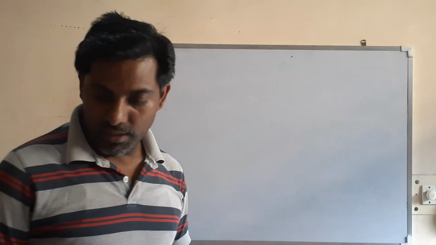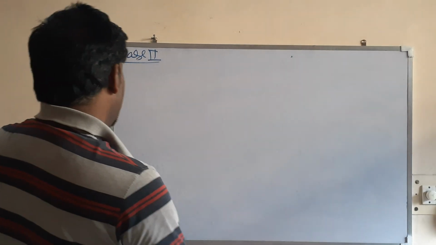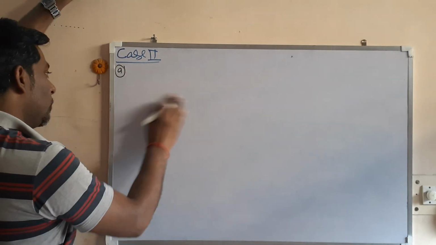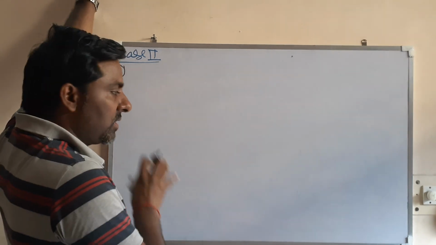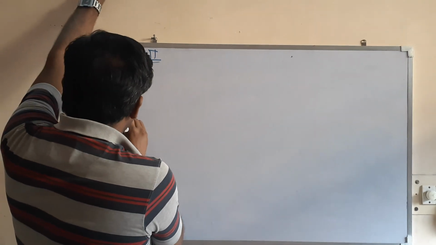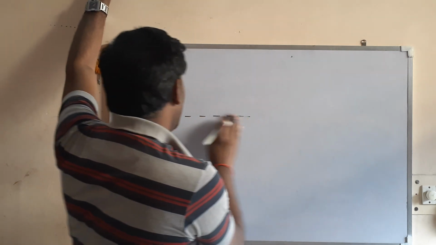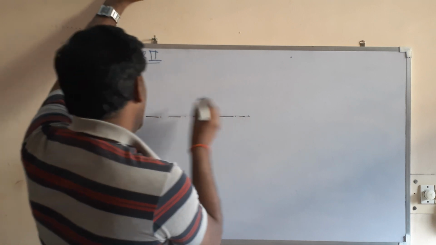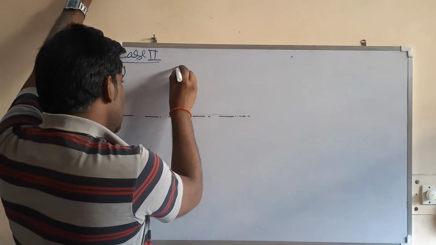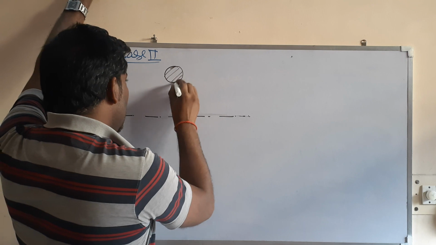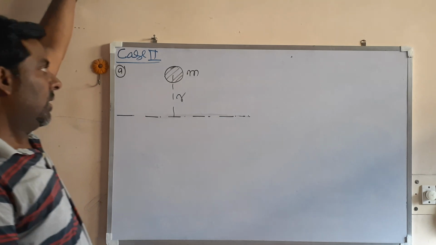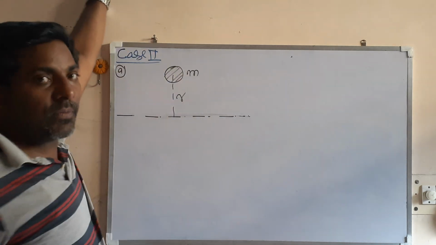So let us see, there are two conditions that can arise. First, let us see the first condition, where two arrangements are possible. I am looking at the first arrangement. Suppose this is the axis of rotation, about which the shaft is rotating, and this is the unbalanced mass m at a radius of small r.